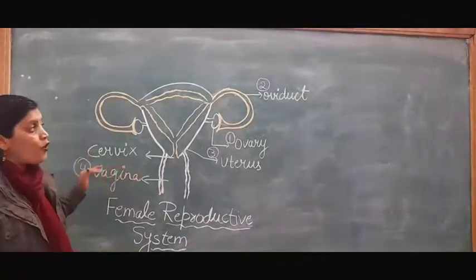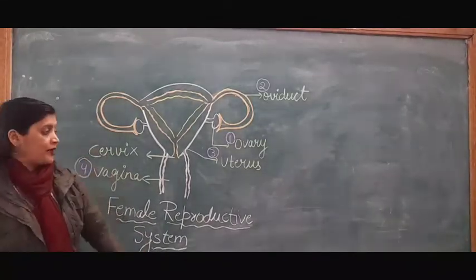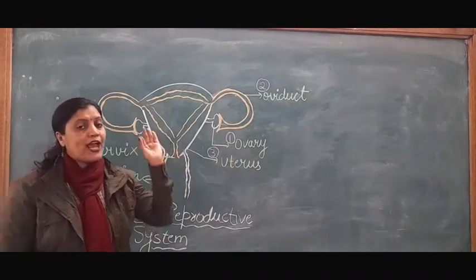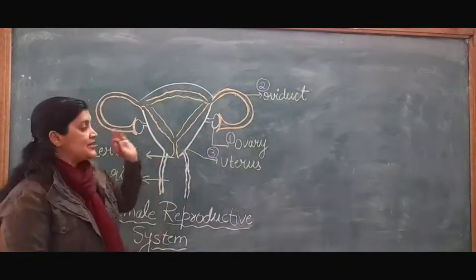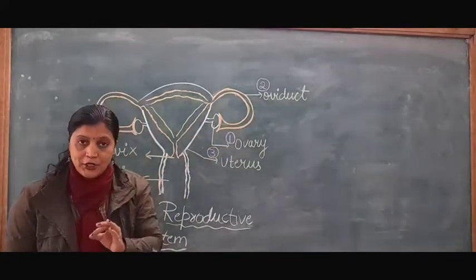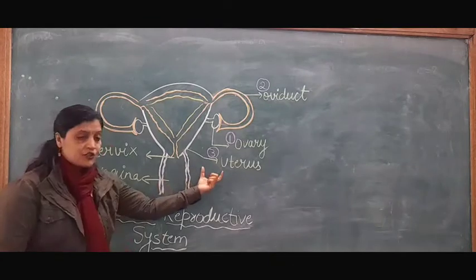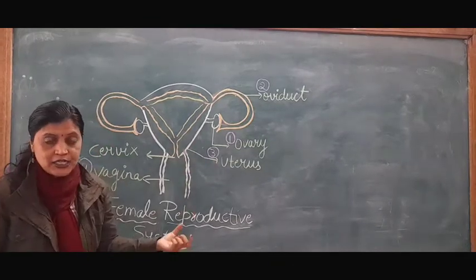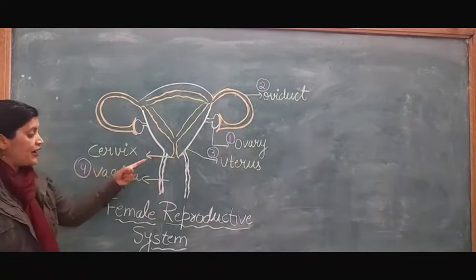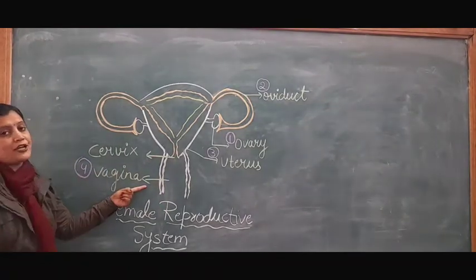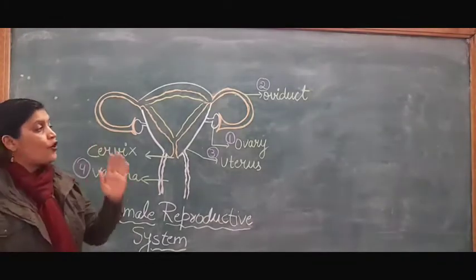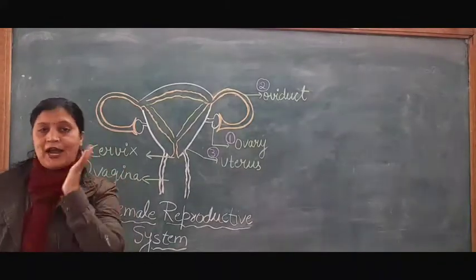So there are four main female reproductive parts. First is the ovary, which releases one egg in a month. Second, the oviduct, which is also called the fallopian tube. Third, the uterus, a bag-like structure, and the uterus's narrow end is known as the cervix, which finally opens into the fourth female reproductive part, the vagina. These are the main four female reproductive parts.